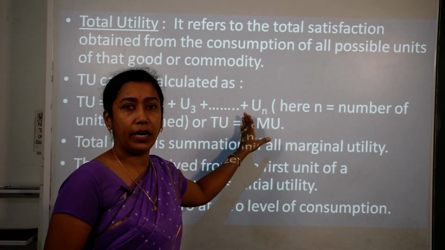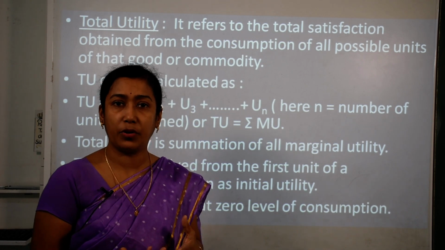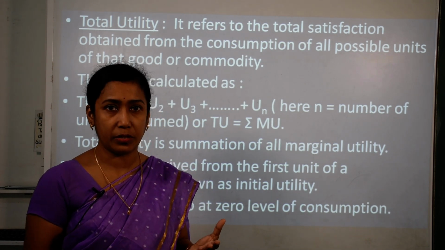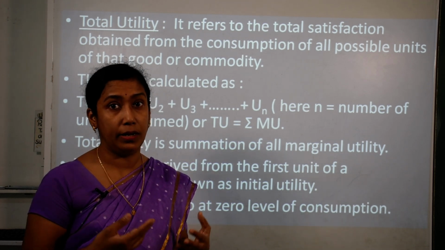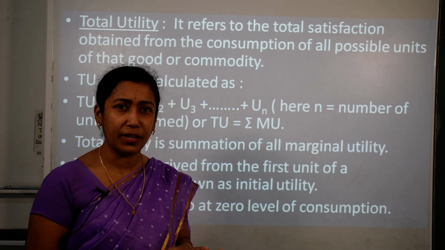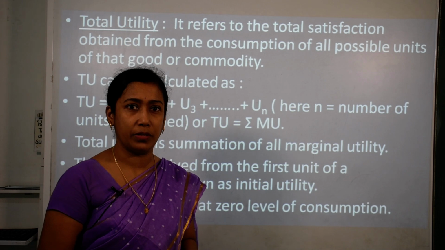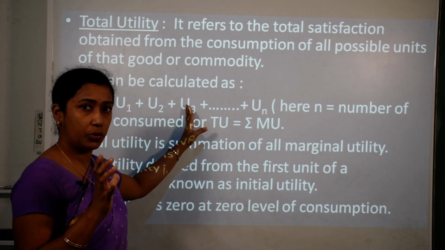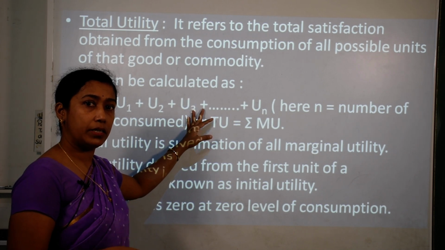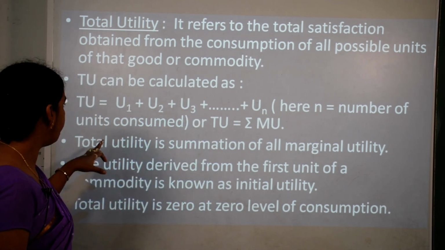unlimited. Why is it unlimited? Because we can have 5 products, depending on person to person. You can consume 5 apples, you can consume 7, you can consume 8 or you can consume only 3. It depends on person to person. So whatever units of a single commodity you are consuming, the total of that will be referred to as total utility.